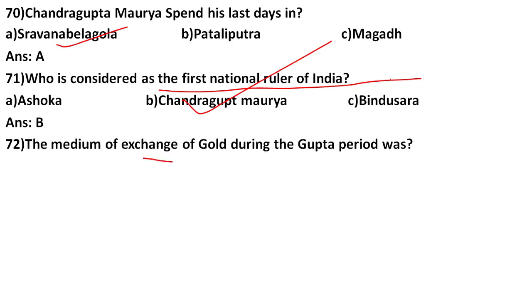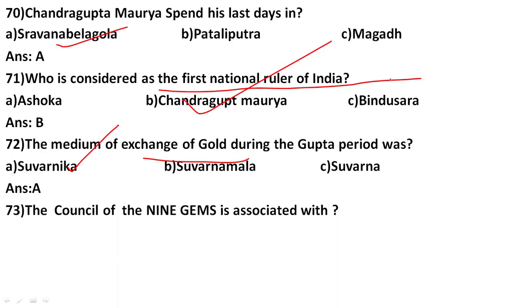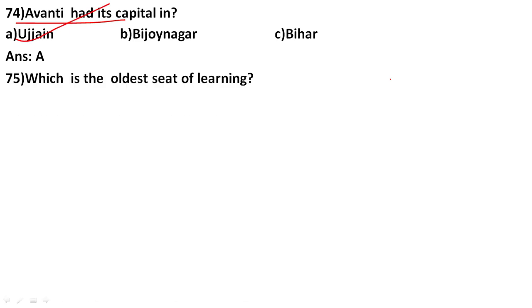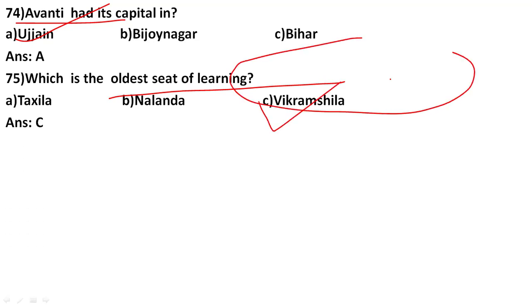The medium of exchange of gold during the Gupta period was known as A, Suvarnika. The Council of Nine Gems is associated with Chandragupta II. Avanti had its capital in Ujjain. The oldest institute of learning among Takshila, Nalanda and Vikramshila is Vikramshila.